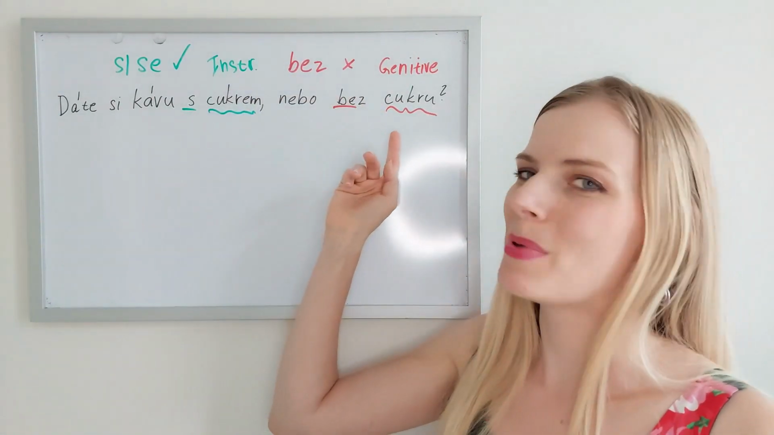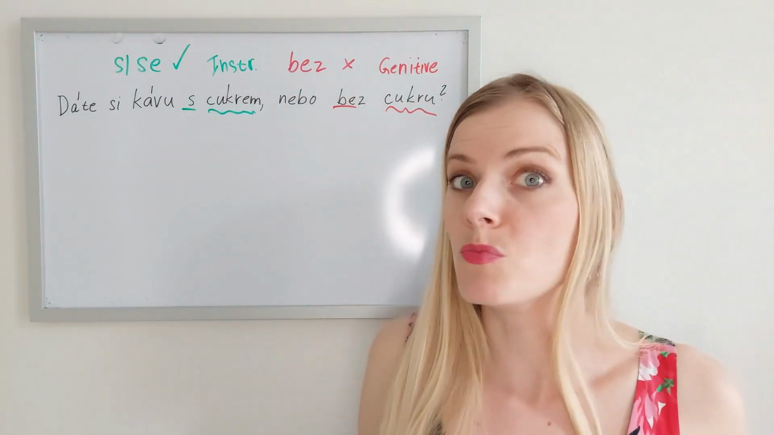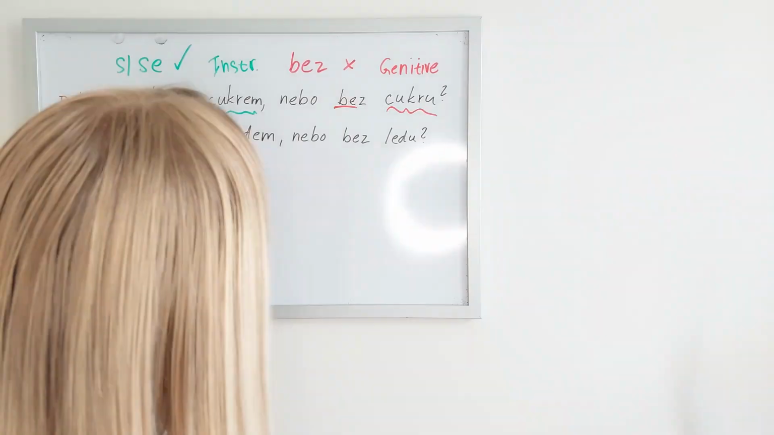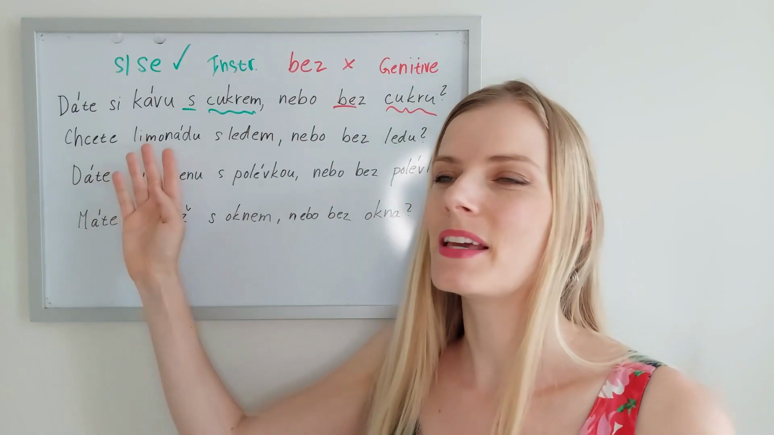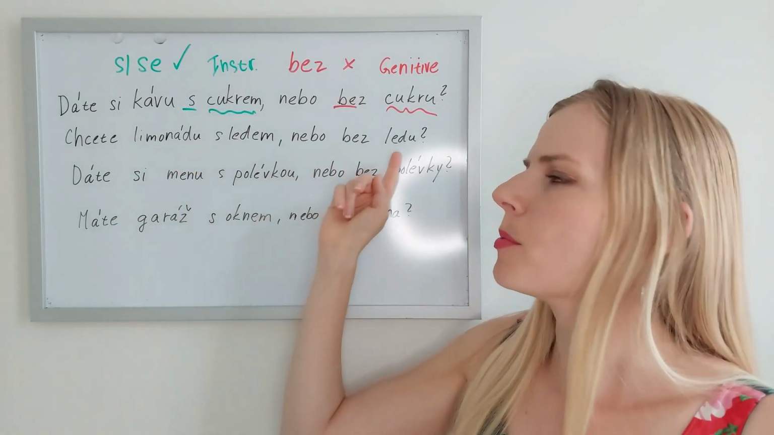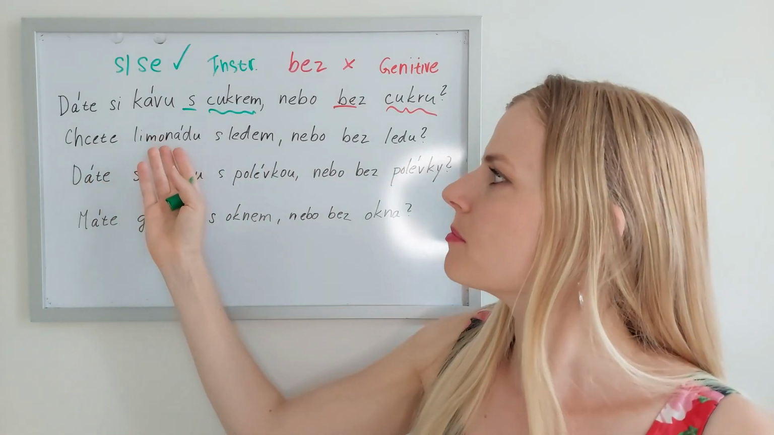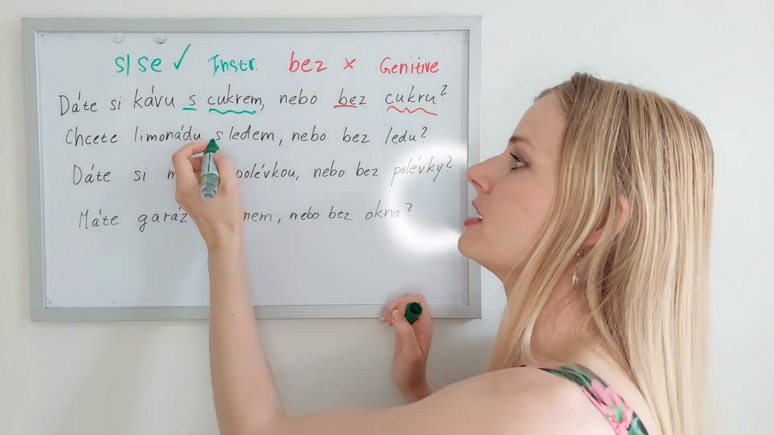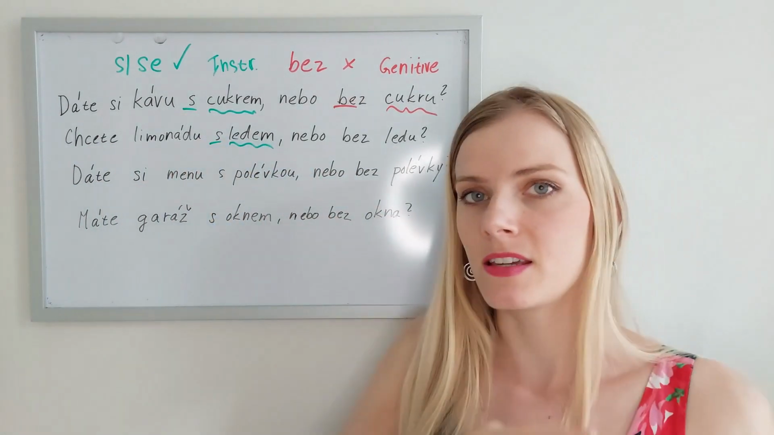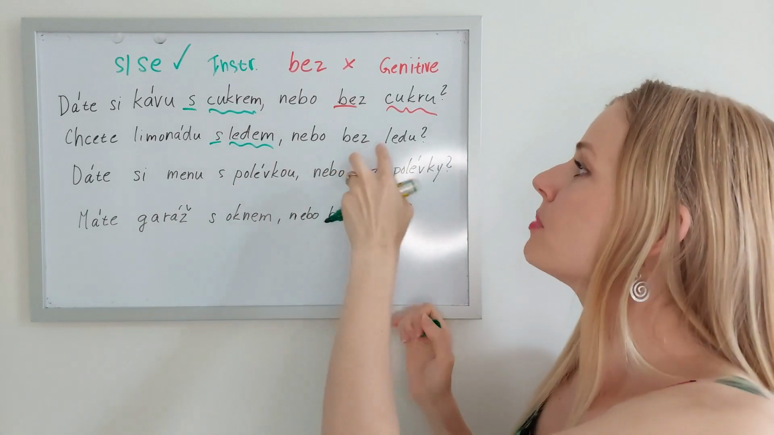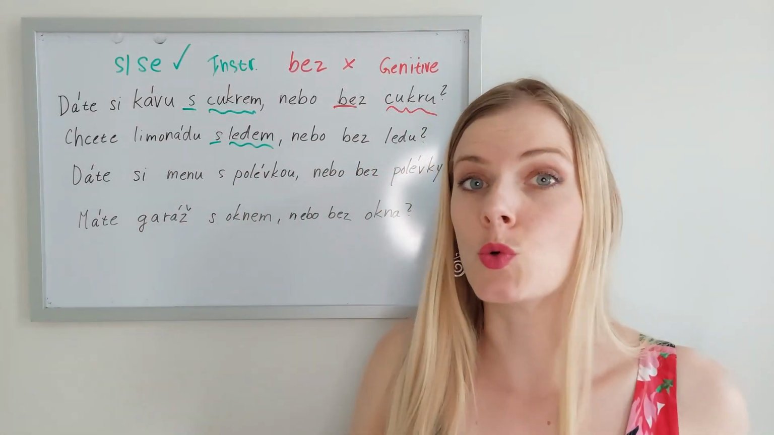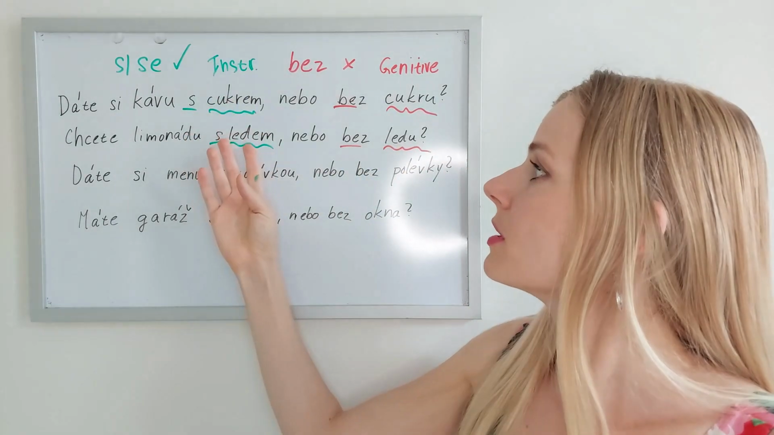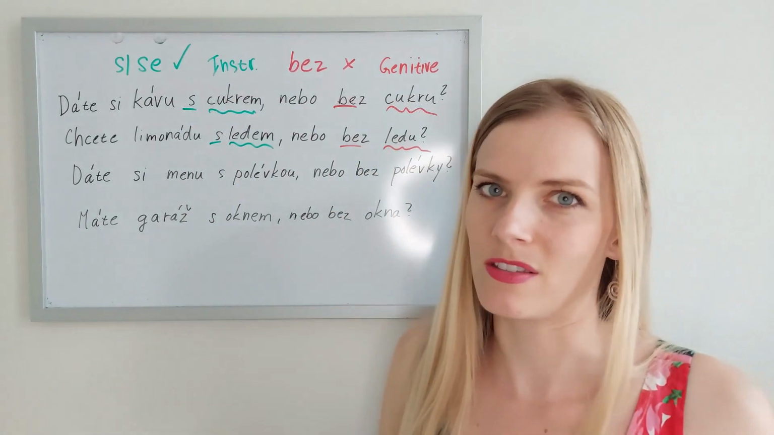S cukrem, bez cukru. Let's have a look at a couple more phrases where you have the same couples. Chcete limonádu s ledem nebo bez ledu? Do you want your lemonade with ice or without ice? So we have s ledem, led, ledem, instrumental, bez ledu, led, ledu, genitive case. You see the same pattern here, cukrem, ledem, cukru, ledu, that's for the masculine.